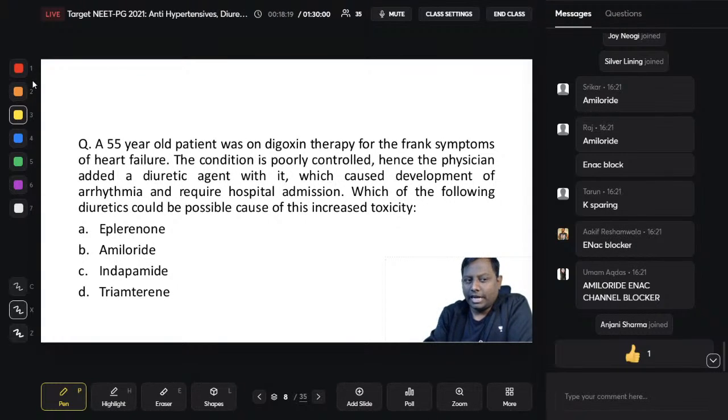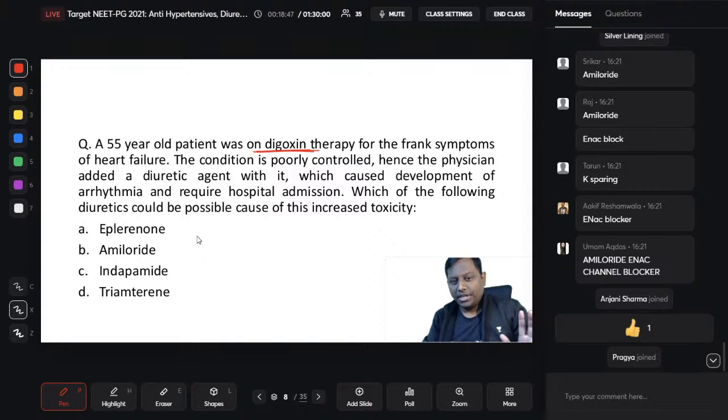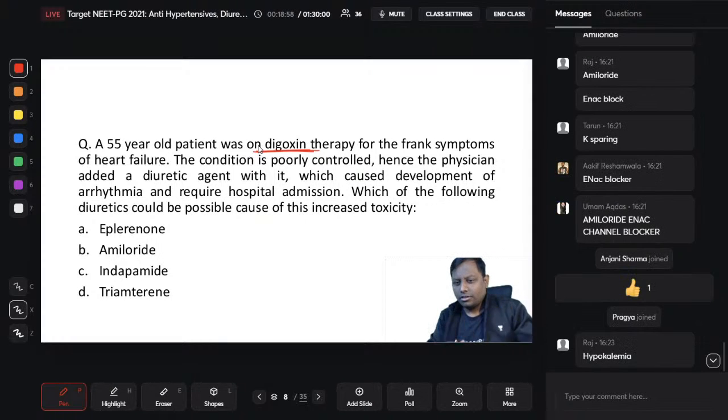So the question is about digoxin. I think in my heart failure lecture yesterday I already discussed digoxin a lot. The students who attended that know the action of digoxin, its uses, the indications, contraindications, and the drugs that increase digoxin toxicity. Everything I summarized yesterday. So the condition was poorly controlled, hence a diuretic agent was added, which caused the development of arrhythmia and required hospital admission. Now what happened? Earlier everything was fine, then they added a diuretic, and now because of the diuretic there is arrhythmia. That means the diuretic is causing some interaction. That means the diuretic is causing digoxin toxicity somewhere or other.